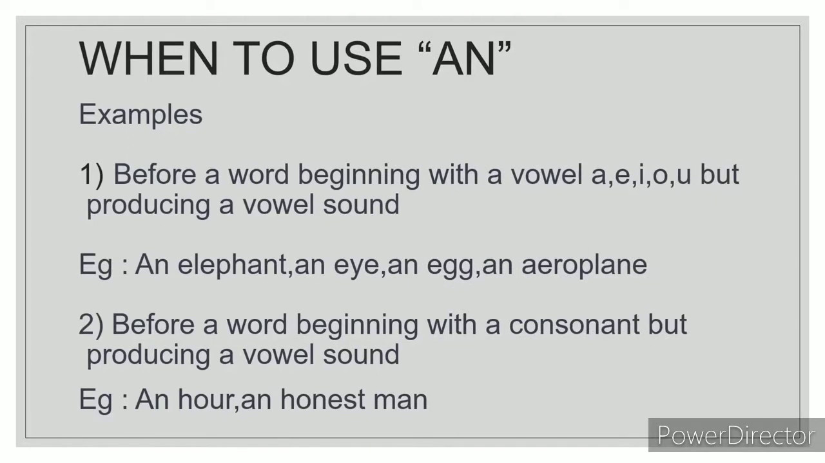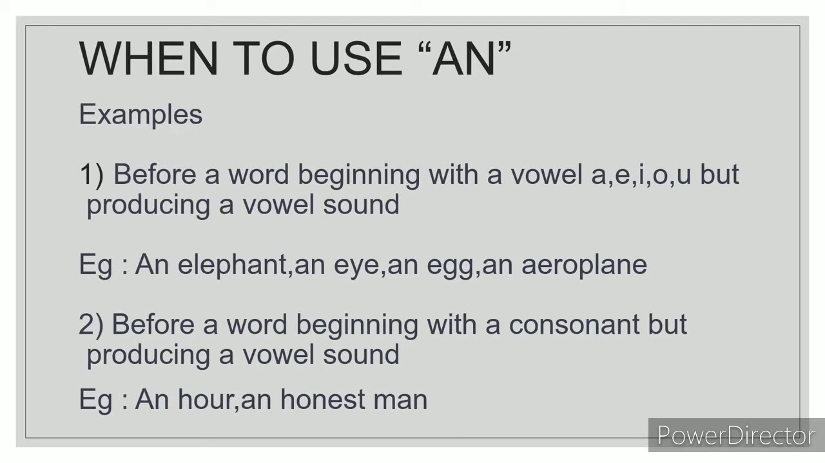When to use an? Point number one, you have to use an before a word beginning with a vowel. What are vowels? A, E, I, O, U are vowels. So we have to use an before a word beginning with a vowel and producing a vowel sound. For example, elephant. This word begins with E, so it produces a vowel sound. Because it produces a vowel sound, you have to use an.